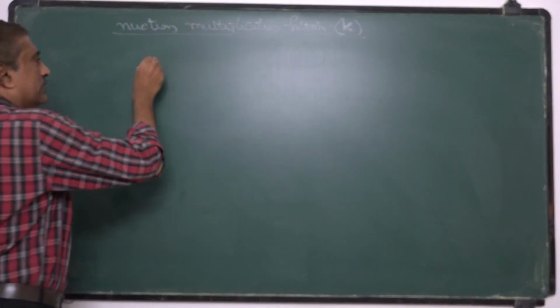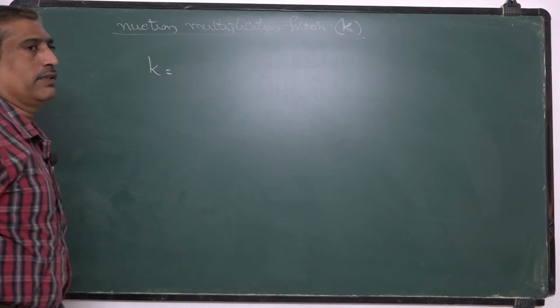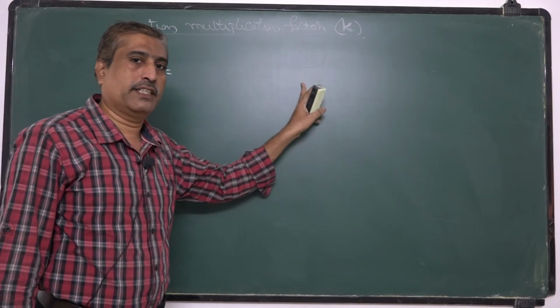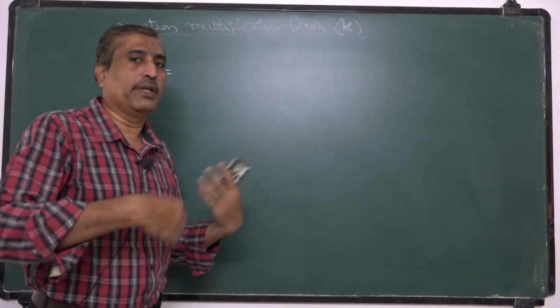K is defined as the ratio of the number of neutrons in the present generation to the number of neutrons in the previous generation.